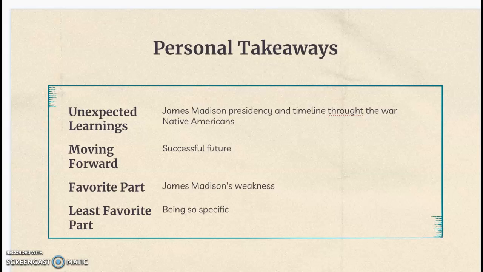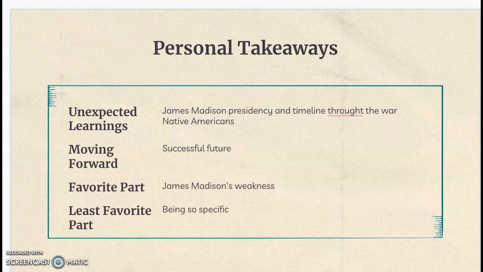I also learned that people viewed politics similarly to how they do today, which is crazy, and that the media really impacts politics in other forms like the military, and we're kind of dealing with that right now. This kind of leads back to what we were going through back in the day with James Madison and the Native Americans and all of that. Moving forward, I would say a successful future, being better prepared for the future, because now I have a better understanding of how America came to be and how it's kind of different and kind of the same now and back then.